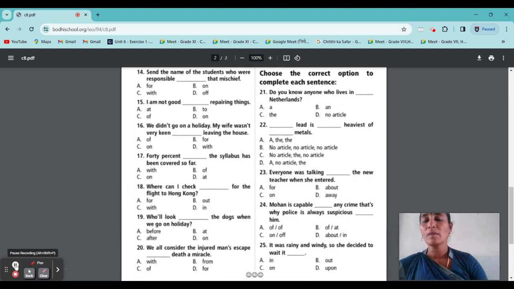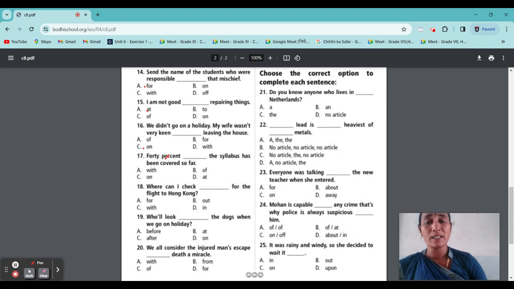Question number 14. Send the names of the students who were responsible for that mischief. Responsible for that mischief. I am not good dash repairing things. I am not good at repairing things, so it will be at. Why didn't you go on a holiday? My wife wasn't very keen dash leaving the house. Very keen on leaving the house.